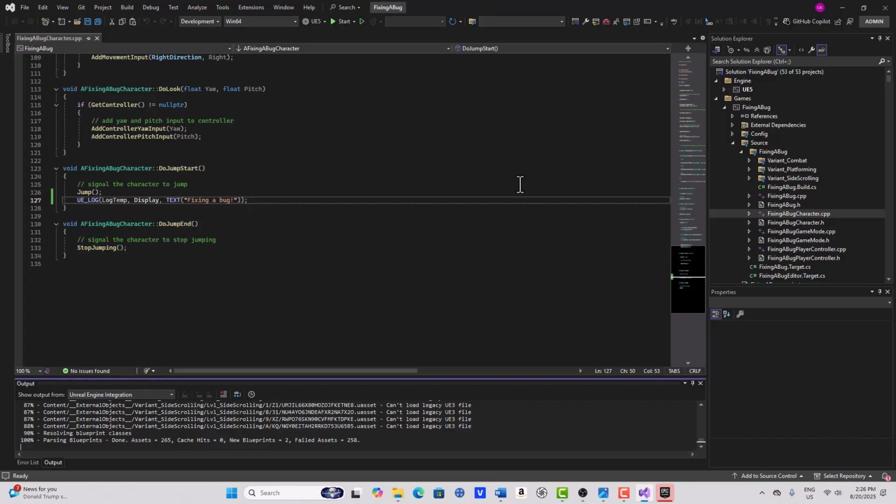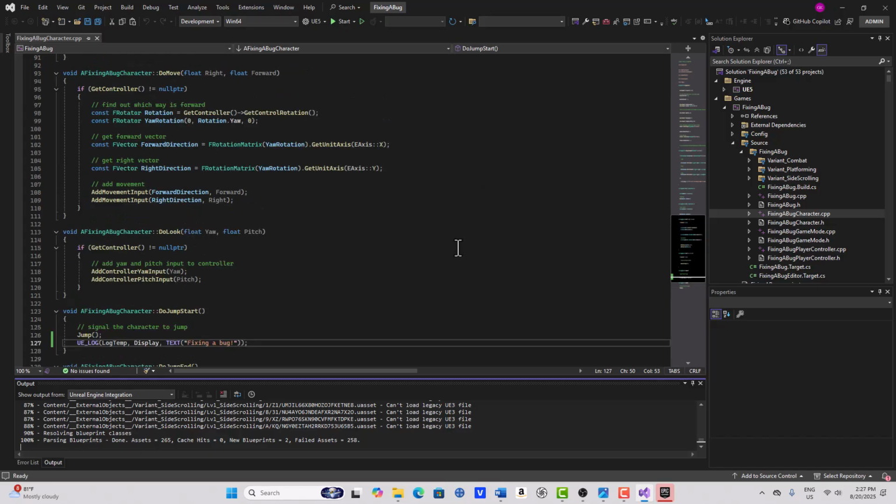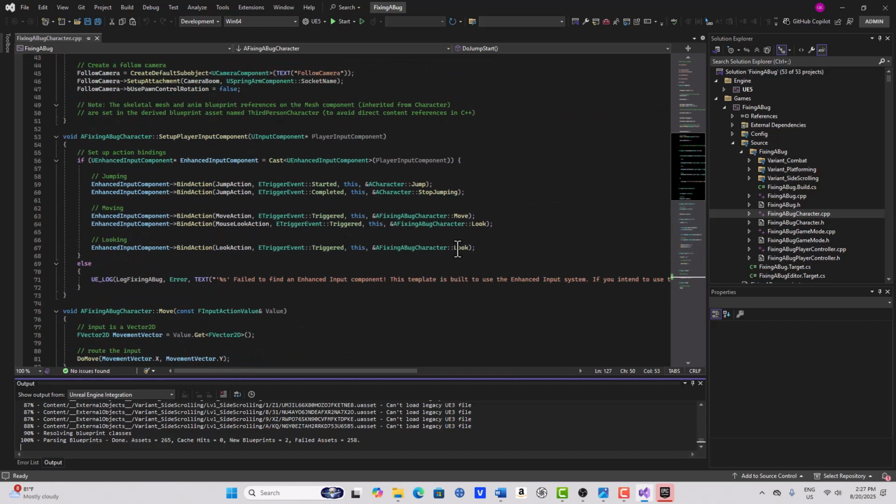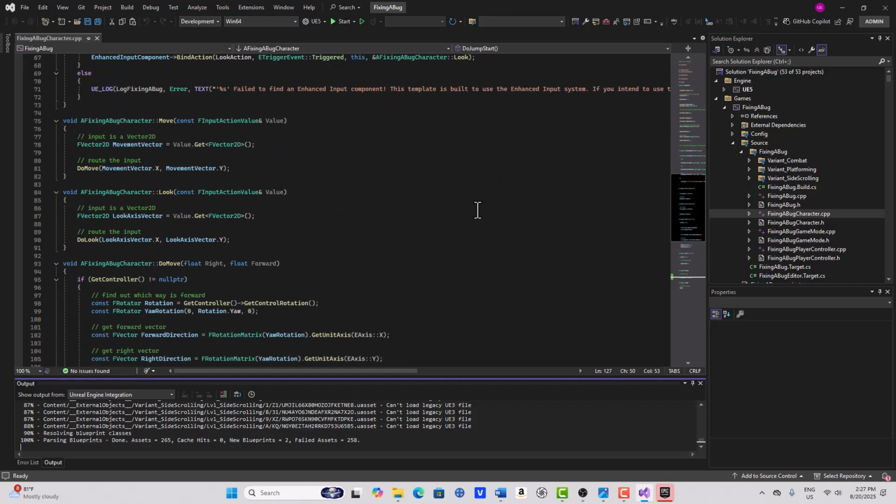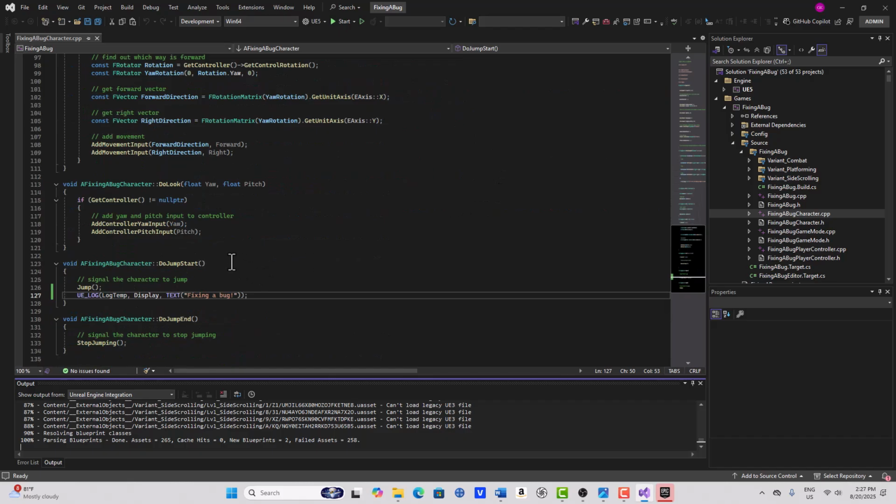And why won't it work? It won't work because there's a little bit of a glitch here in the code. Let's look at something here. If we come up here and look at our input actions, you'll see that on jumping, these two functions are being called: Jump and StopJumping. Well, look, there is no Jump or StopJumping. It's inside of another function called DoJumpStart and DoJumpEnd. So it's calling something that it can't see or access. So we need to fix this.